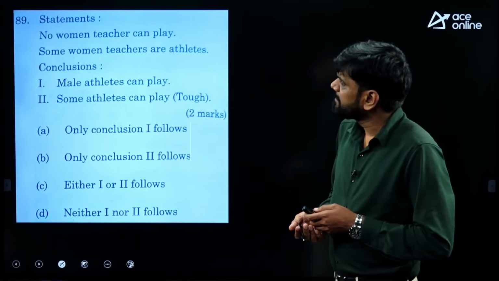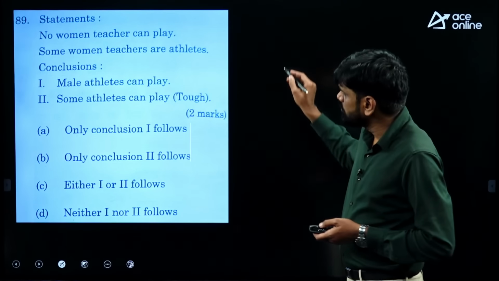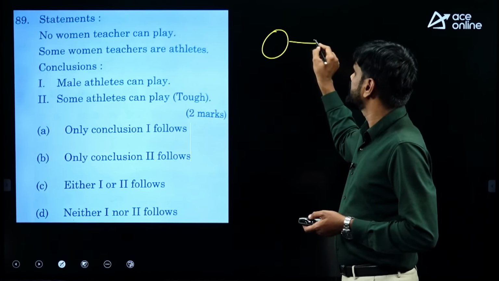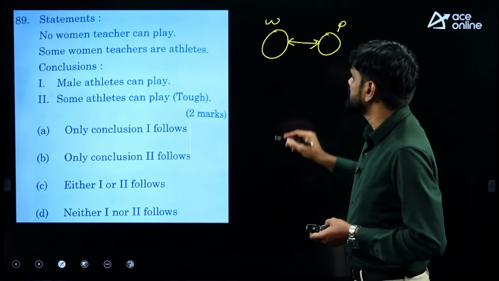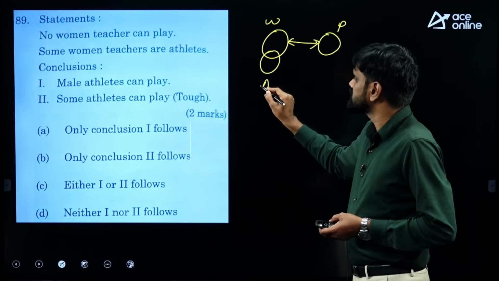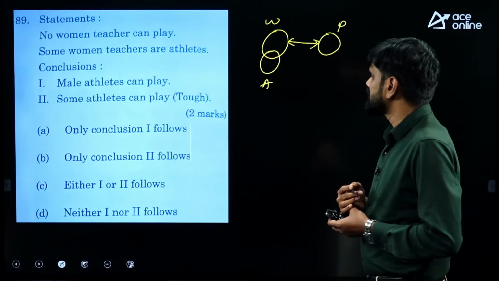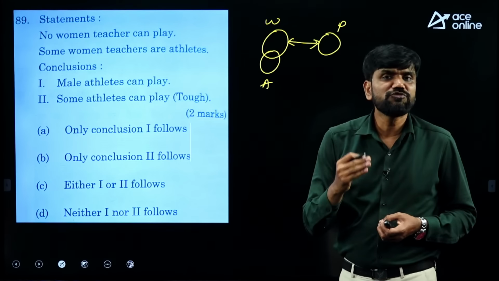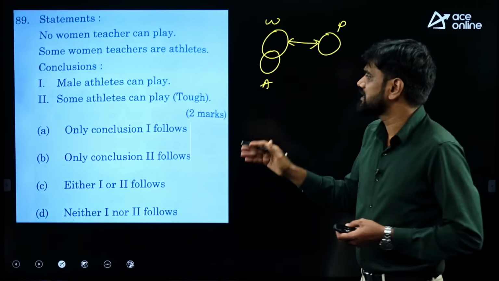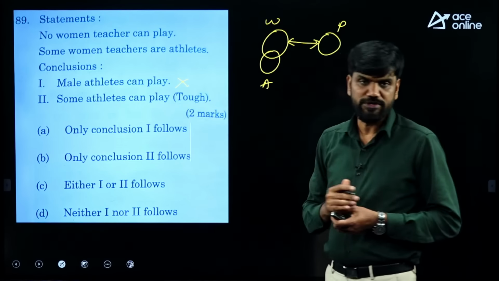Problem number 89. No woman teacher can play. Woman teacher and play do not have any contact here. Further, some women teachers are athletes. There is the data given. Male athletes can play, but they did not give any information about male athletes. So you can directly say that it is not valid. I am not sure about it.